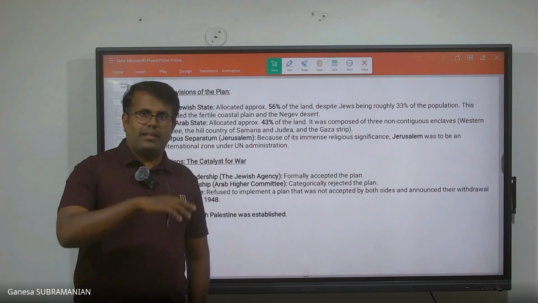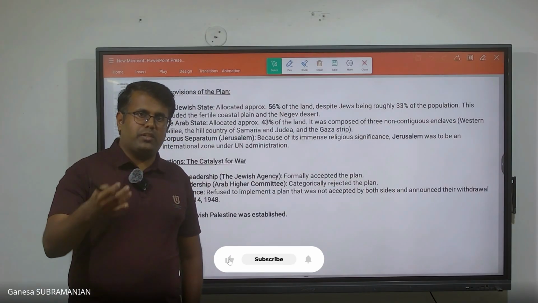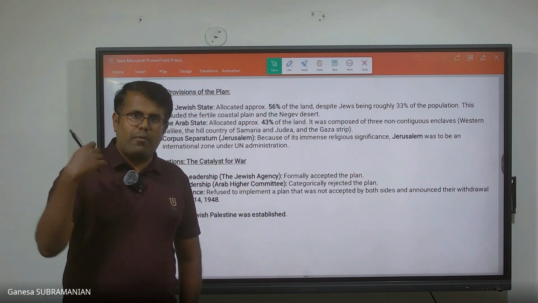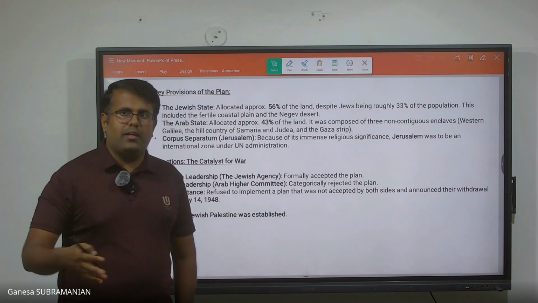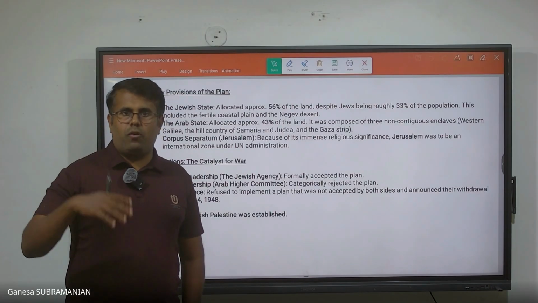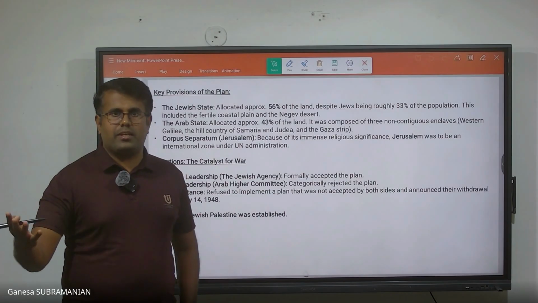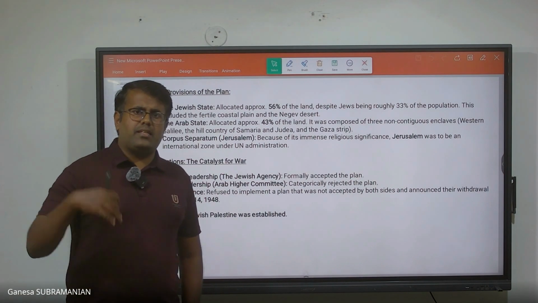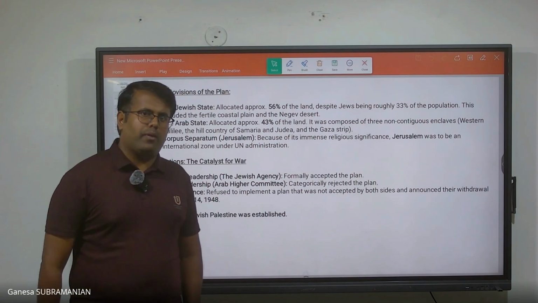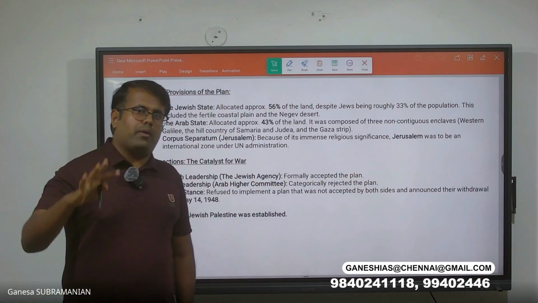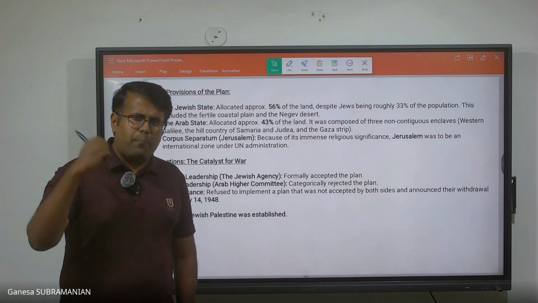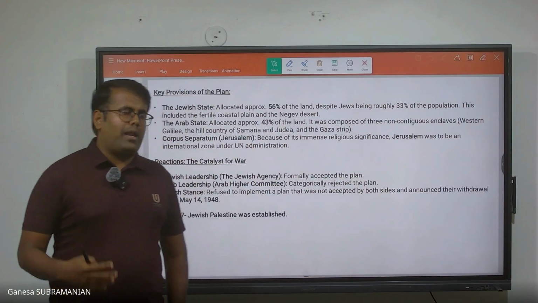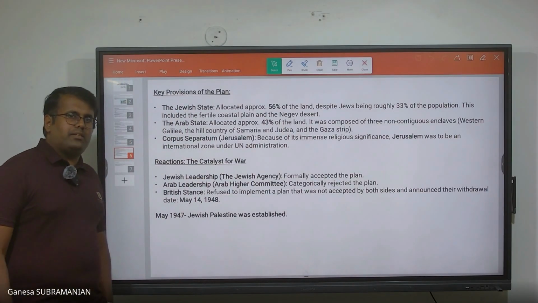However, Palestine as a region was unable to establish itself because the other Arab regions, say for example Egypt, Jordan, and the other regions surrounding that space, did not favor this agreement. These nations were completely against the formation of Israel, because they did not want Israel as a nation to exist in this region, and that is the reason they did not accept this agreement. Not only did they not accept it, they also did not support Palestine being established as a nation. So that is the reason Palestine was unable to establish itself as a nation.